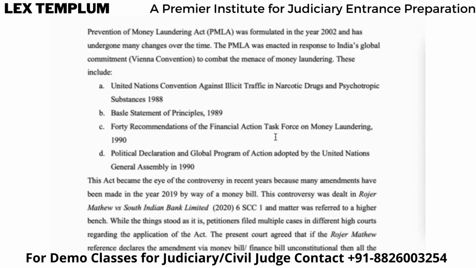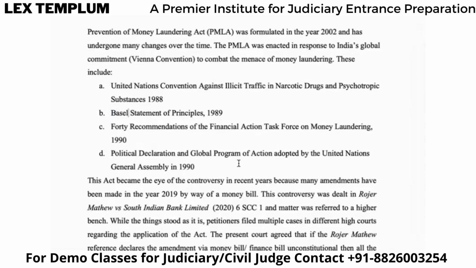The Vienna Convention is not just one convention, but an umbrella term for different conventions. One of the conventions under it is the United Nations Convention Against Illicit Traffic in Narcotic Drugs and Psychotropic Substances, 1988. Second, Basel Statement of Principles, 1989.